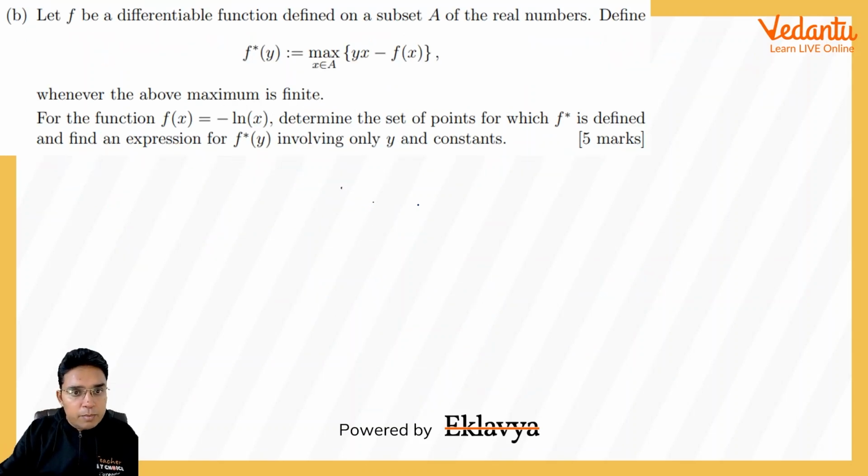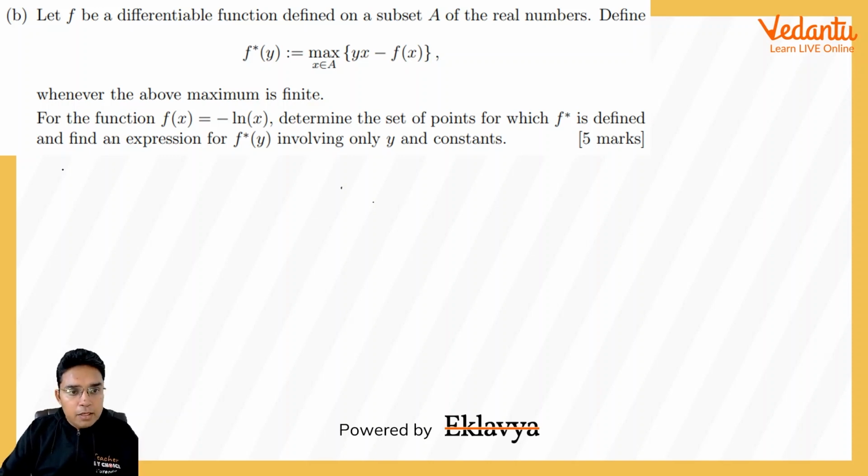Now coming to the B part of this question, it says f is a differentiable function defined on a subset A of real numbers, and we define f star y is equal to the maximum of yx minus fx, x belongs to A, whenever the above maximum is defined. Now for the function fx equal to minus ln x, determine the set of points for which f star is defined, and find an expression for f star y involving only y and constants.